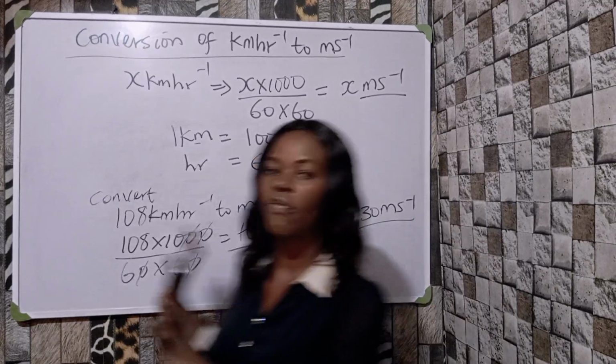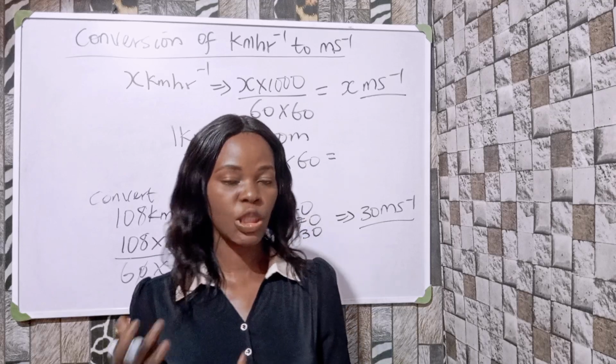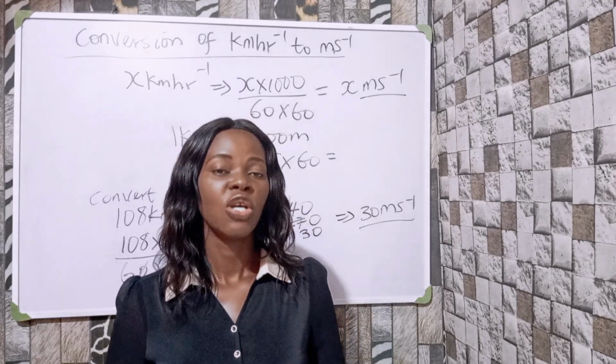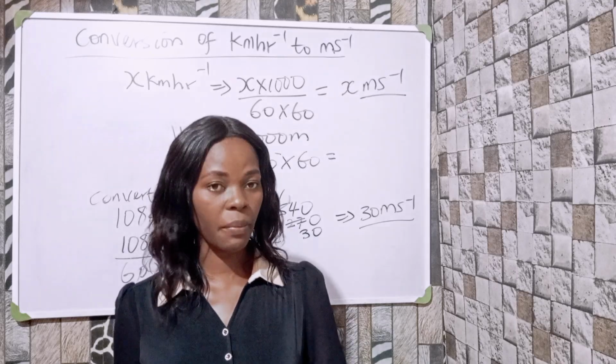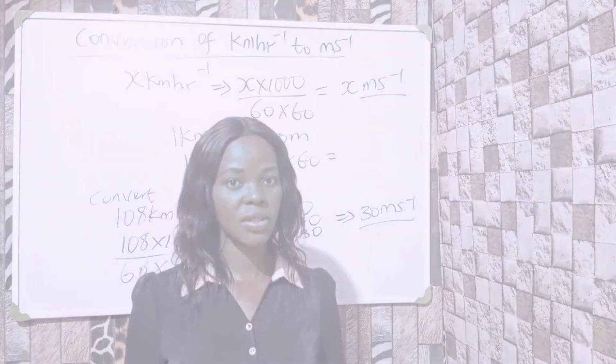So this is how we can convert. If you are given speed in kilometers per hour, you are expected to convert it to meters per second before you solve your problem. Is that okay? Let's go to the next one.